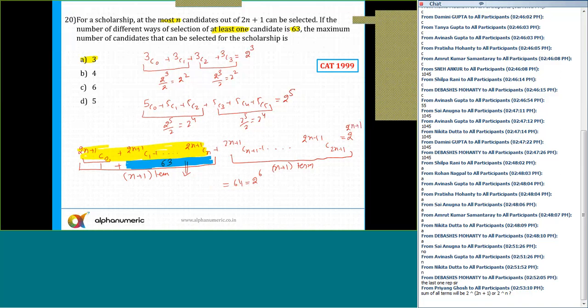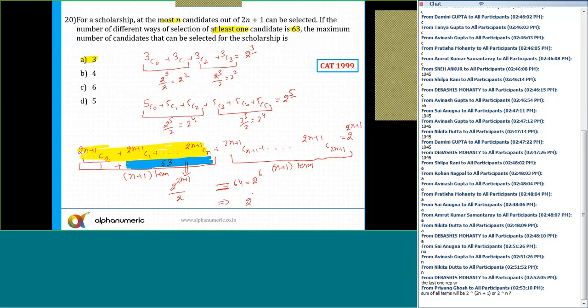So this is 2 raised to power n plus 1. For 5 it is 2 raised to power 5, for 3 it is 3, so for 2n plus 1, this entire sum is basically 2 raised to power 2n plus 1 by 2. And this value is equal to nothing but 64.